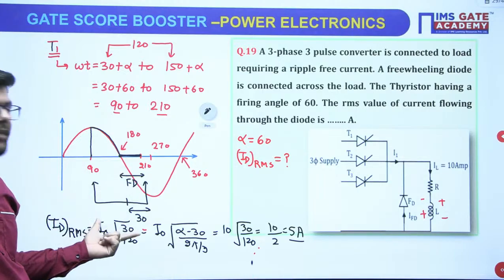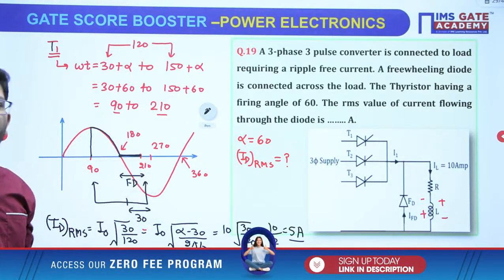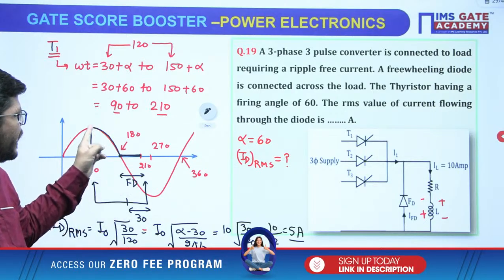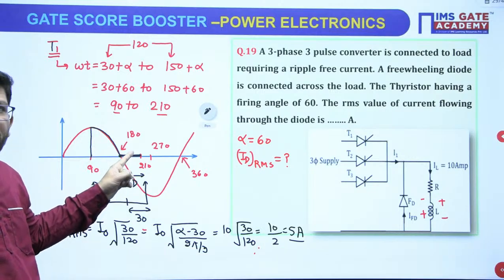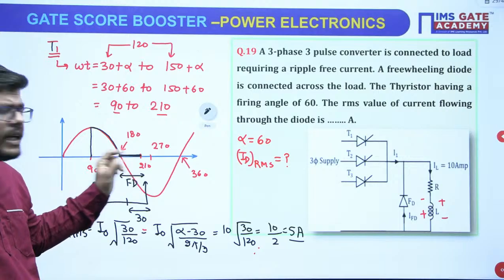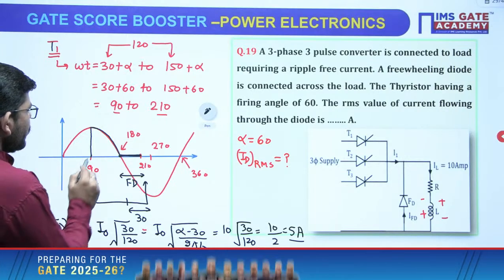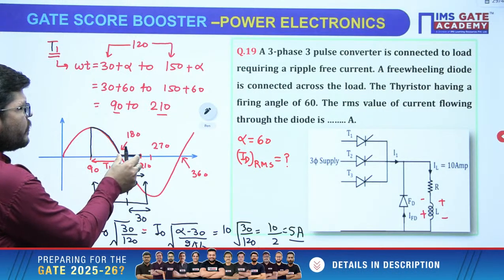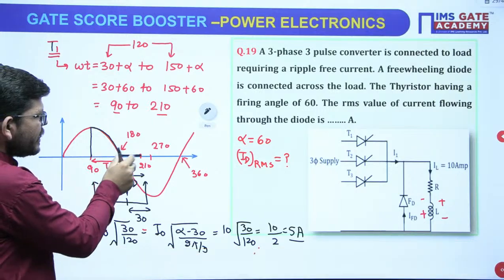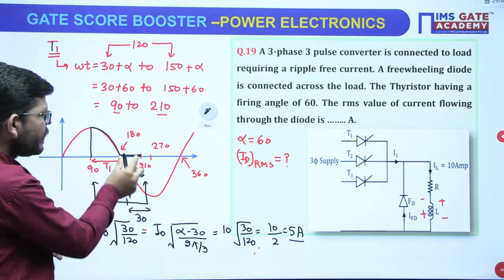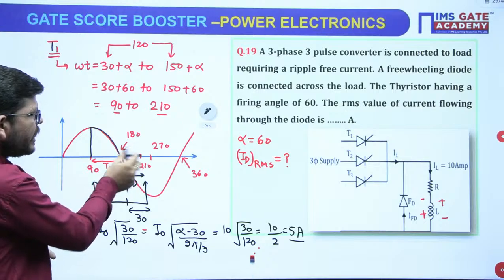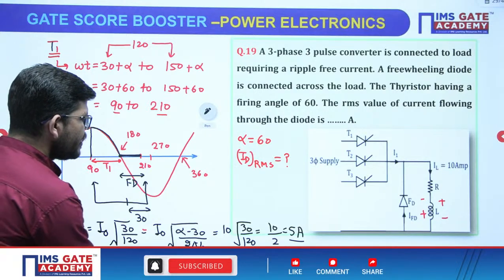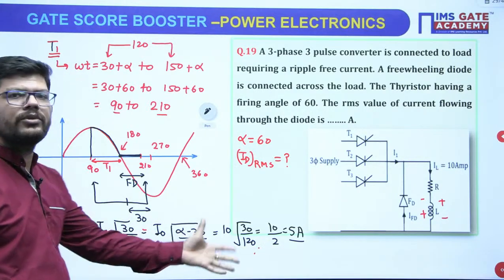This is how you could have approached this question. If there is no freewheeling diode, then inductor voltage and current might have followed this path. Now thyristor T1 will conduct only for this duration, because the freewheeling diode is there. When the negative cycle is reaching, naturally the freewheeling diode will be conducting in this duration, and that duration is 180 to 210, that means 30 degree. Got it? So you may use this formula or this trick to solve it.